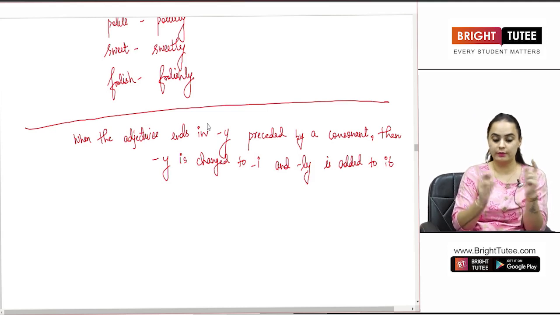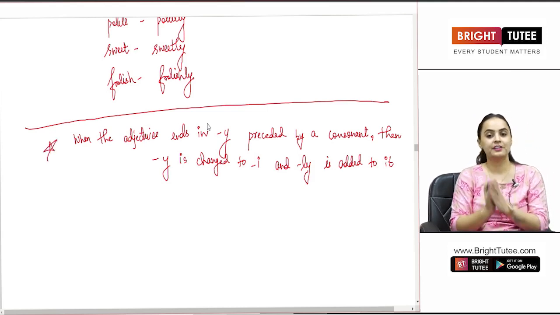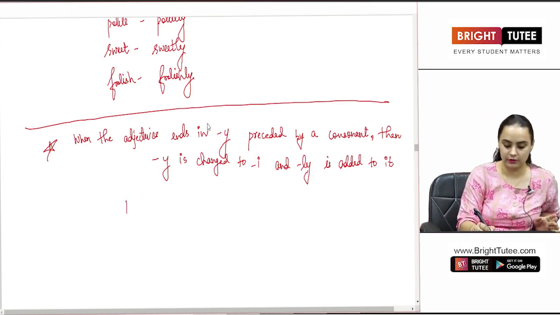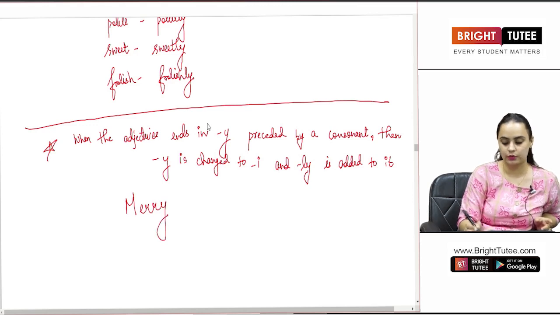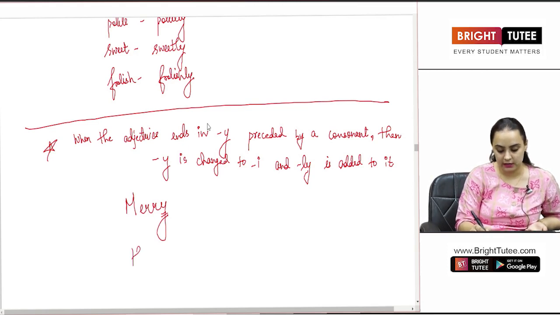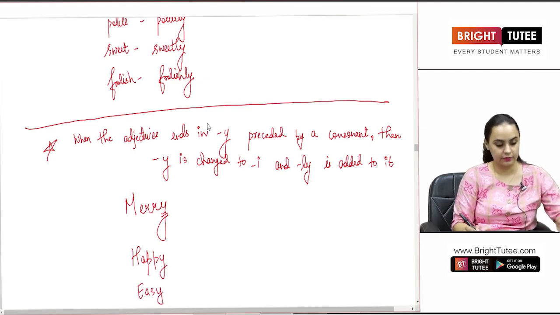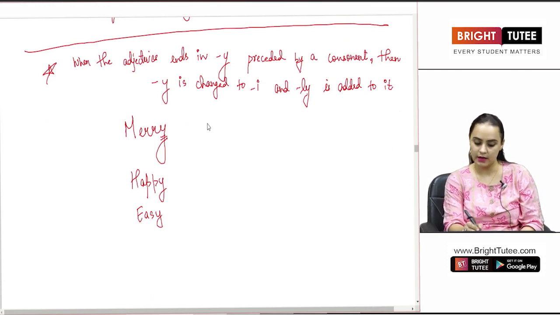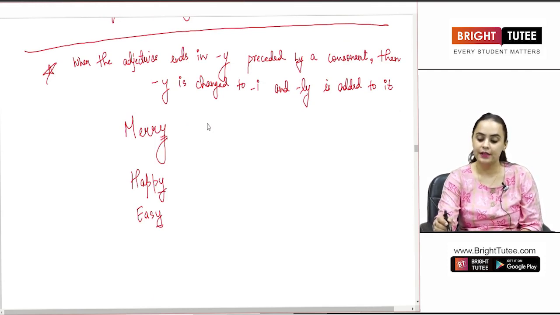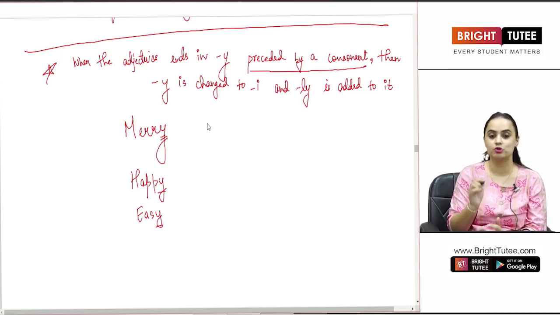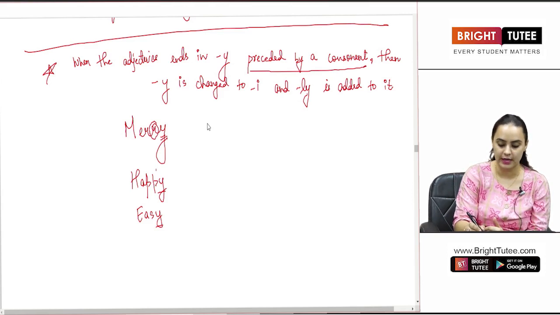What am I talking about here? If there is an adjective that is ending with a y. So let us first take adjectives ending with a y. Merry is the adjective, happy is the adjective, easy is the adjective. All these adjectives are ending with a y, you all can see. And they are preceded by a consonant.